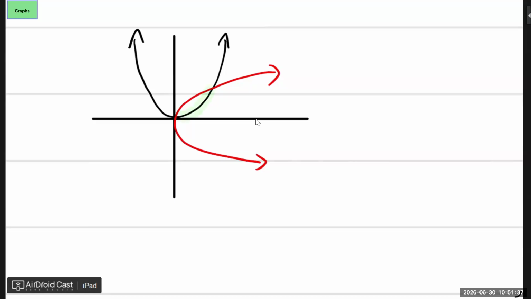I need to say we're either going to look at this green part here, which will result in this green part here, or we're going to look at this blue part here, which will result in this blue part here. So you need to just give your limits and say, I'm only going to look at the original graph from x equals 0 up until 5 or whatever, or greater than 0, or less than 0.